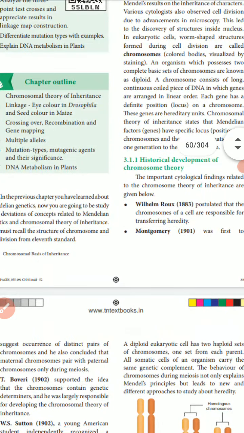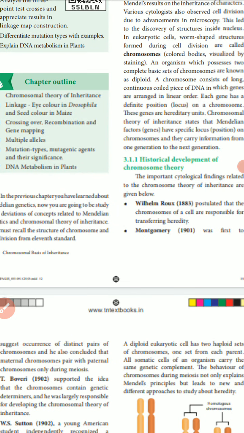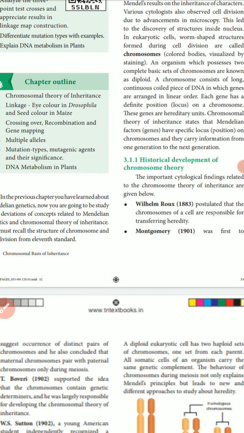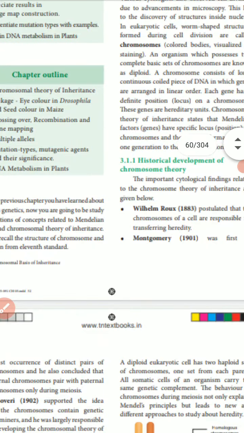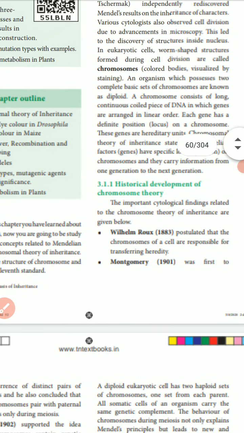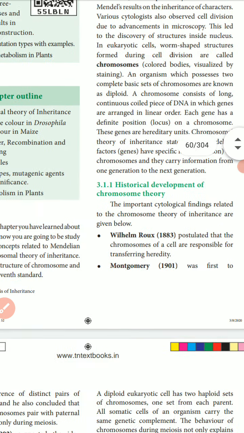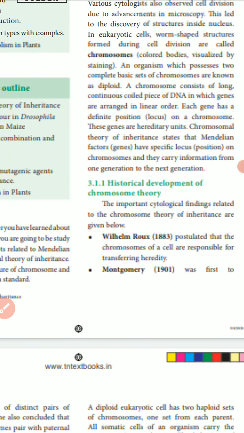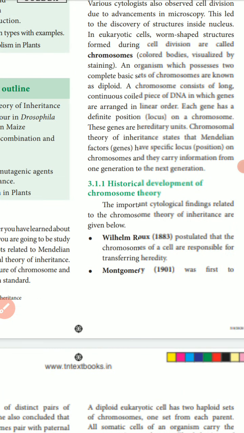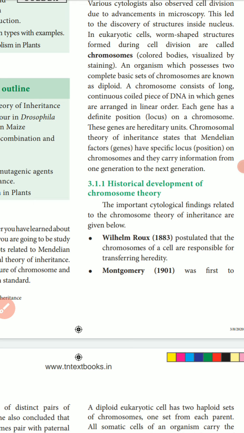A chromosome consists of a coil of DNA which has genes arranged in a linear order. What is the linear order? Heredity units: the chromosomal theory of inheritance, Mendelian factors or genes, and the specific locus or position of the gene. Chromosomes carry the information of the genes to the next generations.